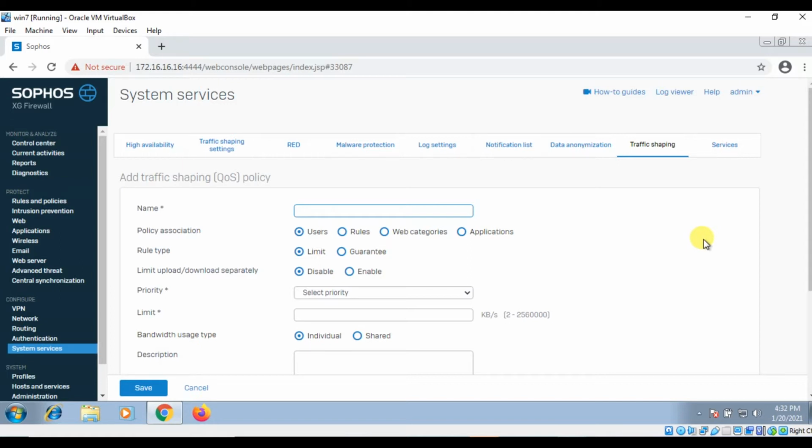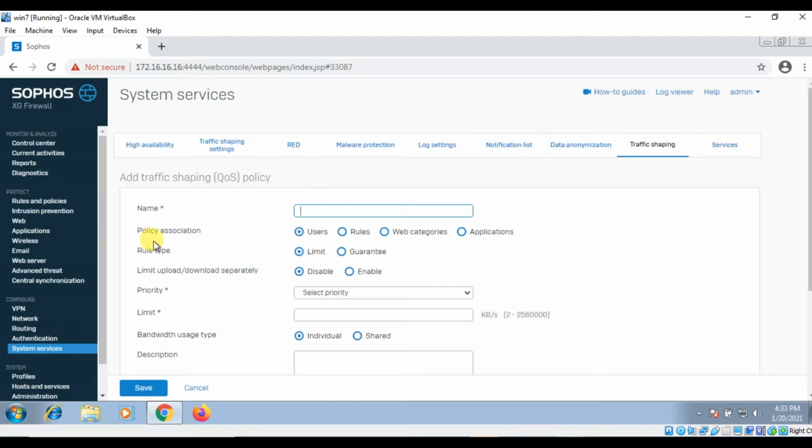So in this video, we will discuss how to use this traffic shaping policy, and we will understand the meaning of all the options available here. And in our upcoming 2 or 3 videos, we will apply that traffic shaping rule on firewall rules, and we can see in how many ways we can manage this traffic shaping.